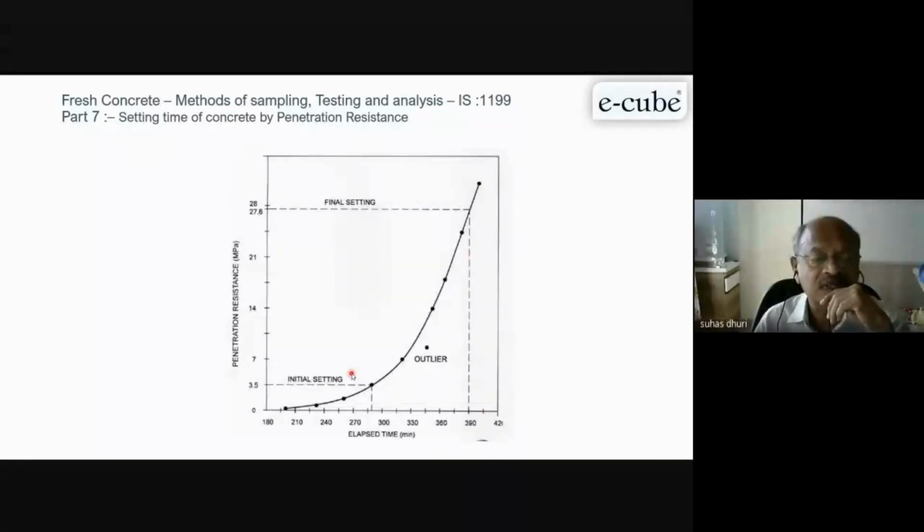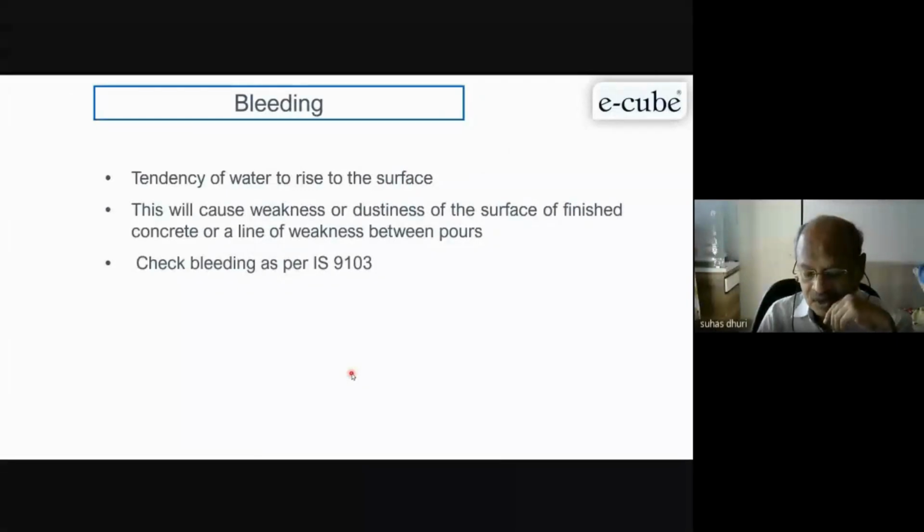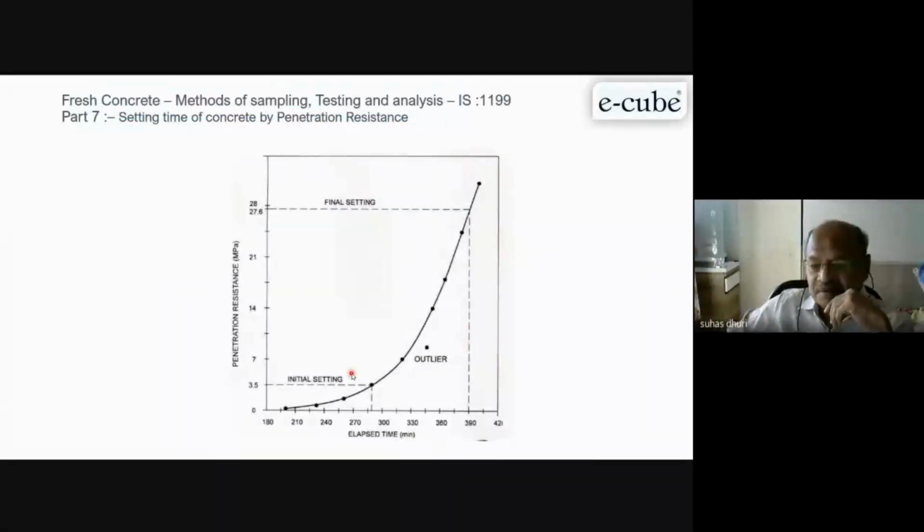That one has to understand. And accordingly, you select the dosage of your admixture for your required setting time of concrete. So this is the importance of setting time.